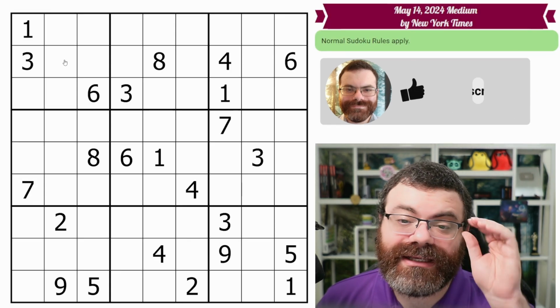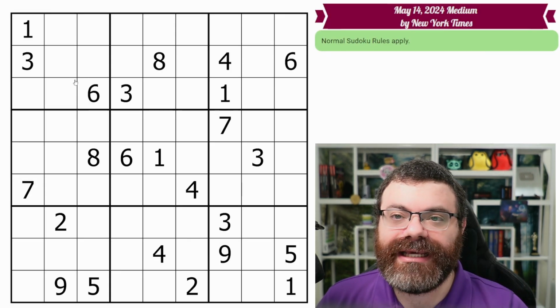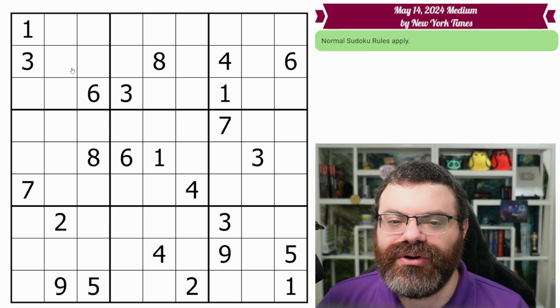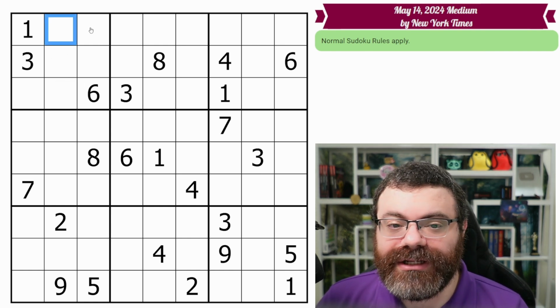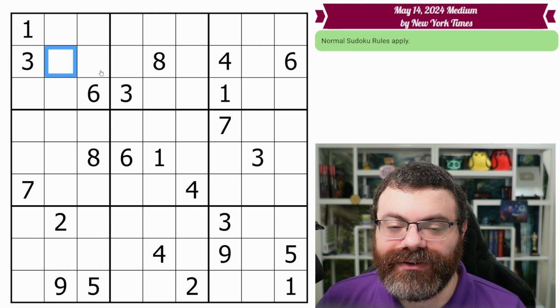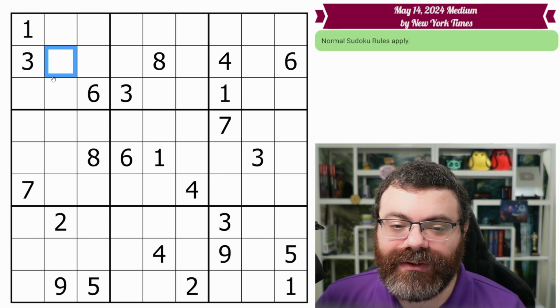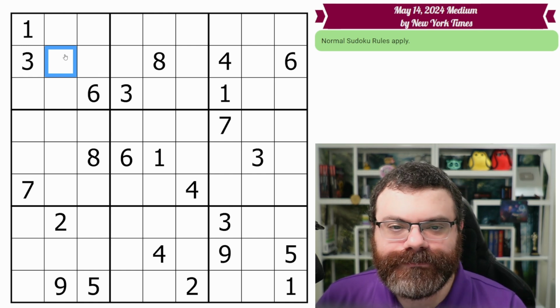Okay, so we take a systematic approach to the medium solve as a teaching tool. So let's go over what you need to know here. Each of these is a cell. There's 81 of them in the grid. Each cell will end up with a digit in it, one digit, from 1 to 9.